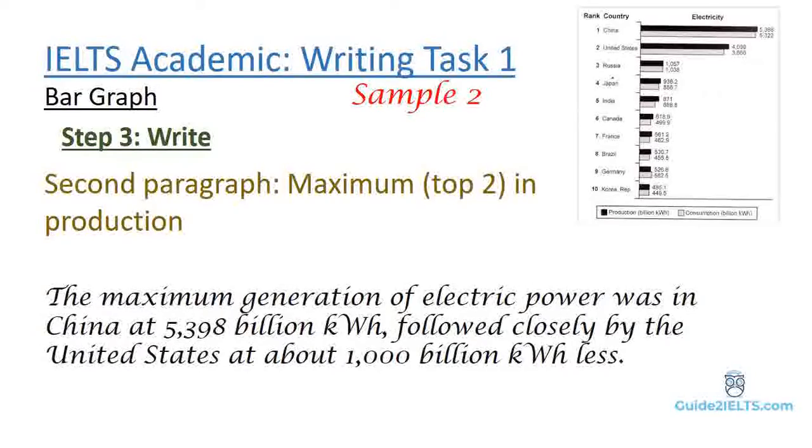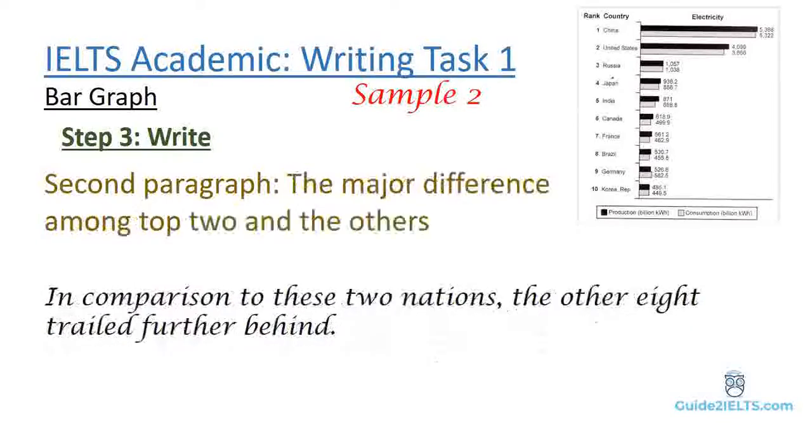So what we have done here is, instead of giving the exact figures for each, we have given the figures for the first one and then given the tentative difference between the two. Next, in comparison to these two nations, the other 8 trailed further behind.